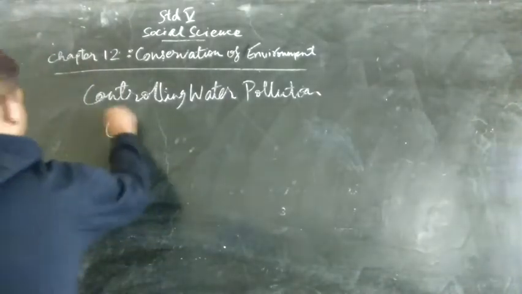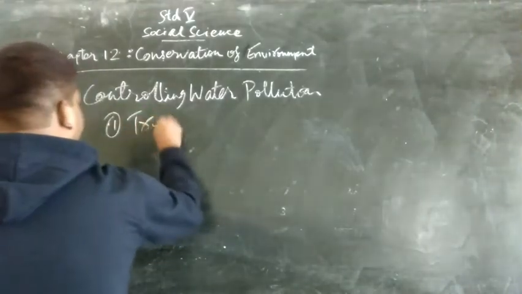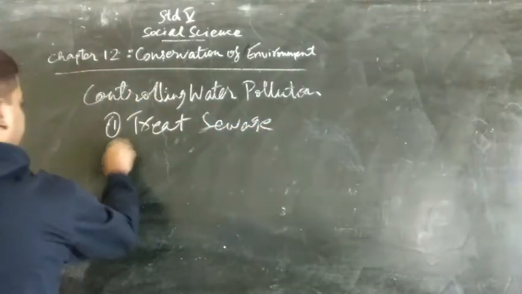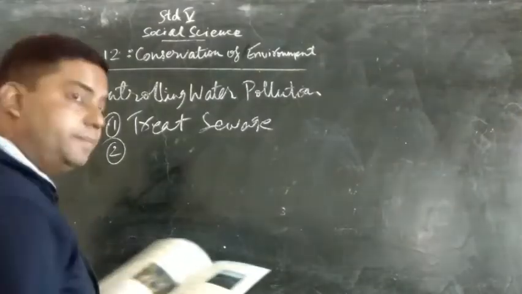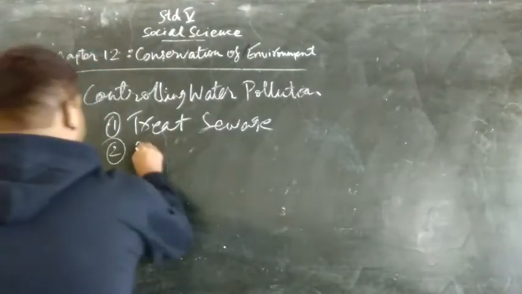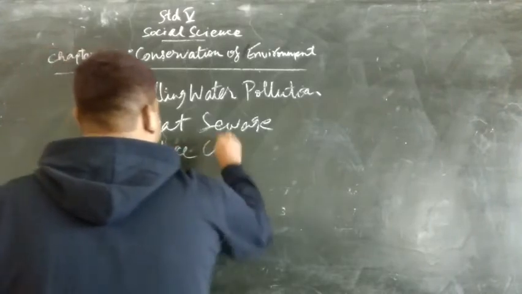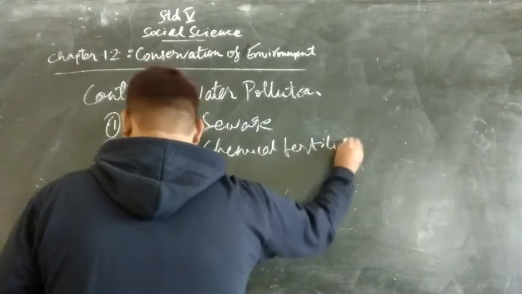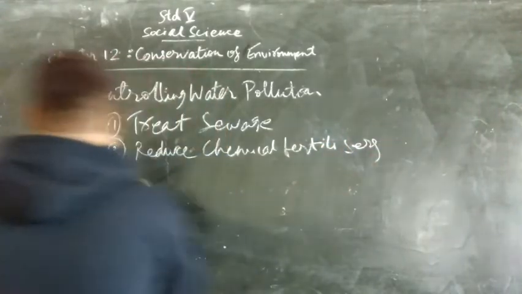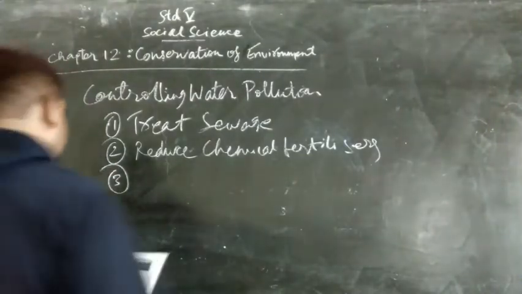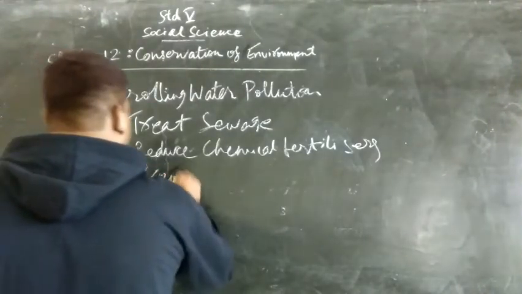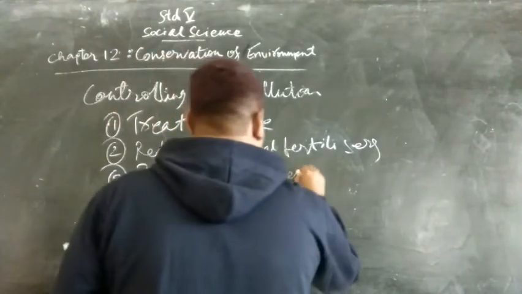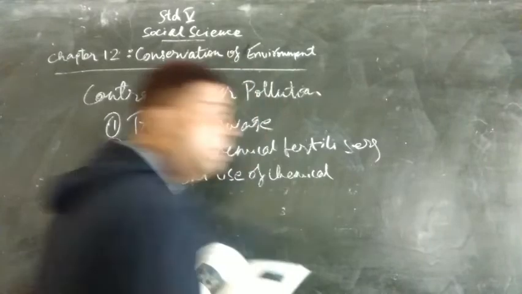So we'll see the points one by one. First of all, we have to treat the sewage. That is, we have to see what type of sewage it is before throwing it in the rivers. And the second point is reduce the use of chemical fertilizers. So we must reduce the chemical fertilizers as it is harmful. Third point, it is prevent the use of chemical soaps. So we have to prevent the use of chemical soaps and detergents because it pollutes the river waters.